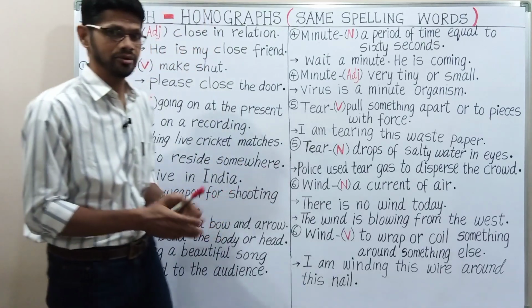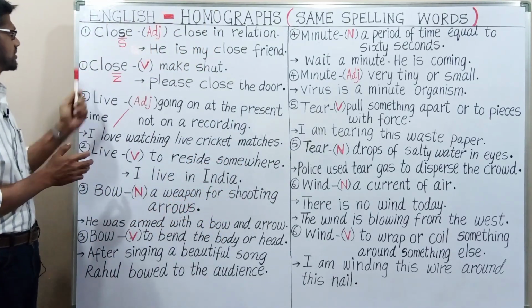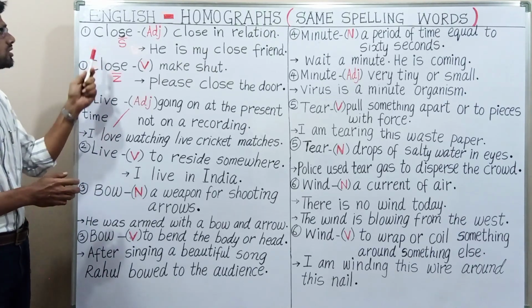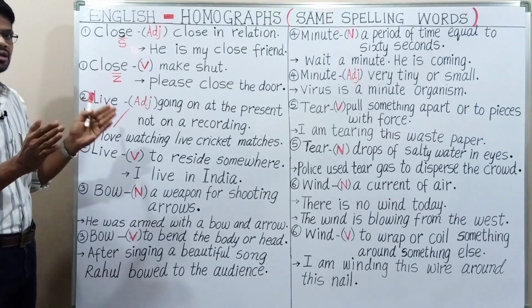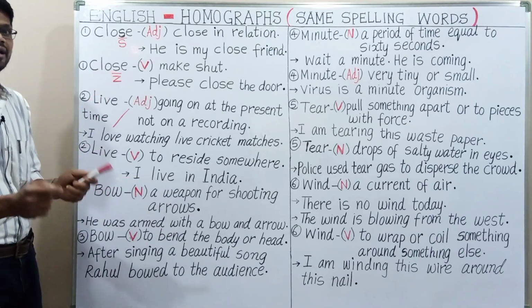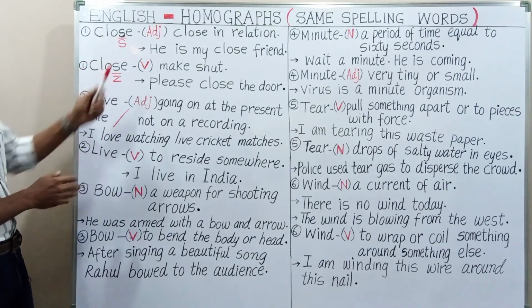Let us learn with the help of some examples here. CLOSE. Both the words having the same spelling, but they have different meaning and different pronunciation. First one, CLOSE, close.